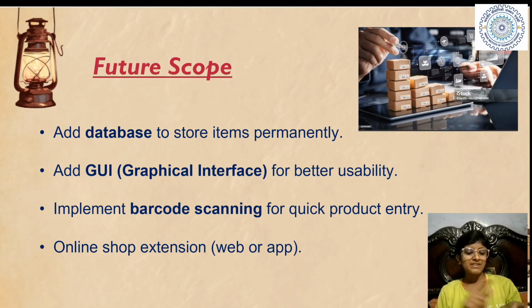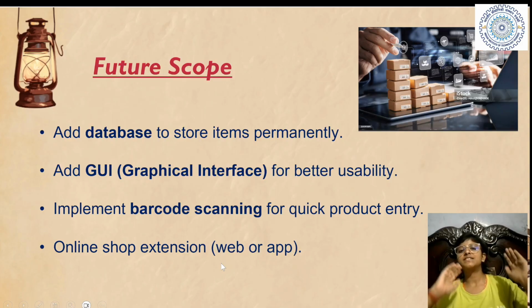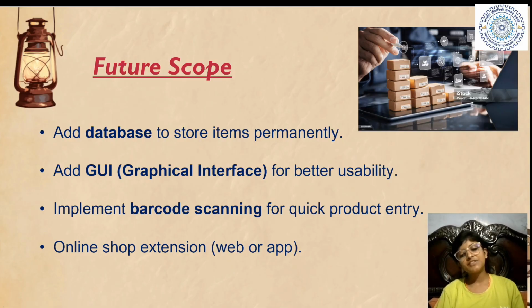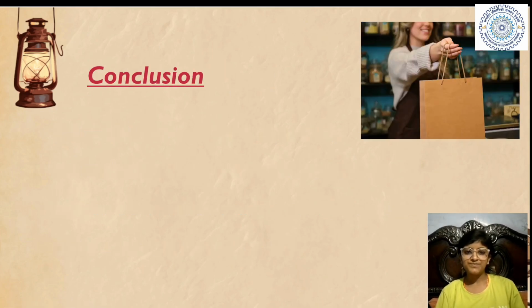The product is scanned and the product price, everything is displayed and everything is added. Online shop extension. This interface is provided to the customer at their home so that they can do online shopping, which is a very good scope of it and it is very much establishing nowadays also.